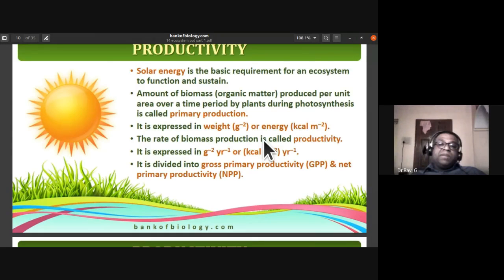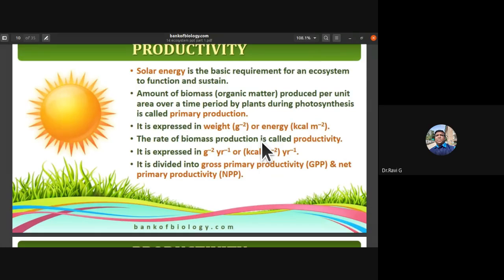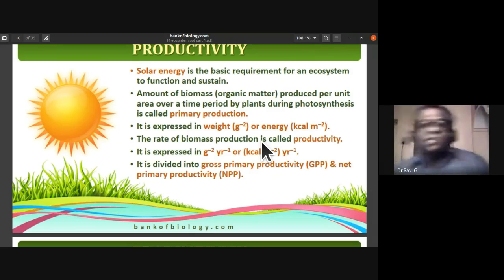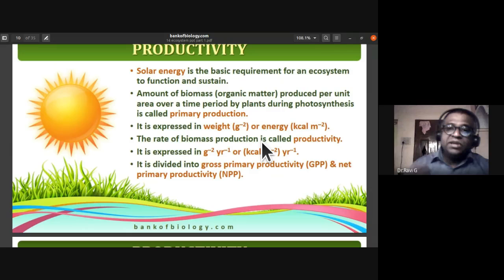The rate of biomass production, or increase in biomass, we call productivity. Productivity is expressed in grams per square meter per year, or as kilocalories per square meter per year.